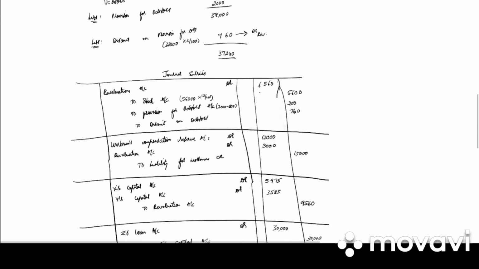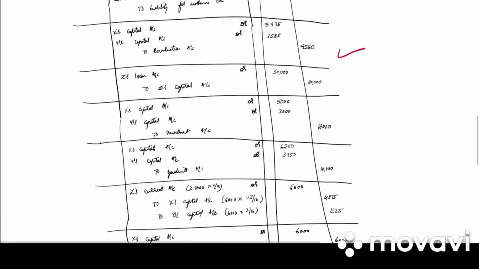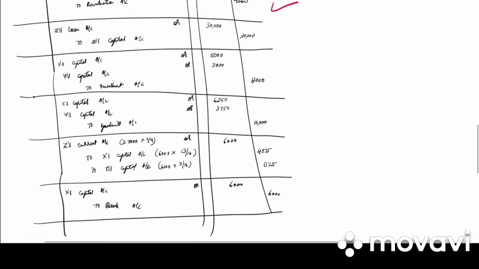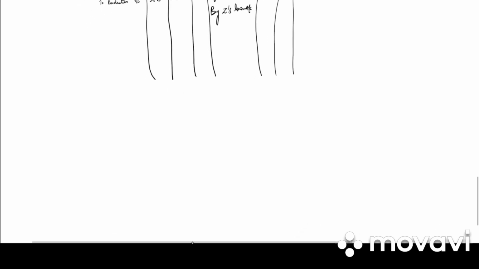Next, go to our journal entries. We have completed this. Then we have this entry, Z's loan account debited to Z's capital account. So we'll be writing by Z's loan account. Under Z's capital, we will be writing 30,000.